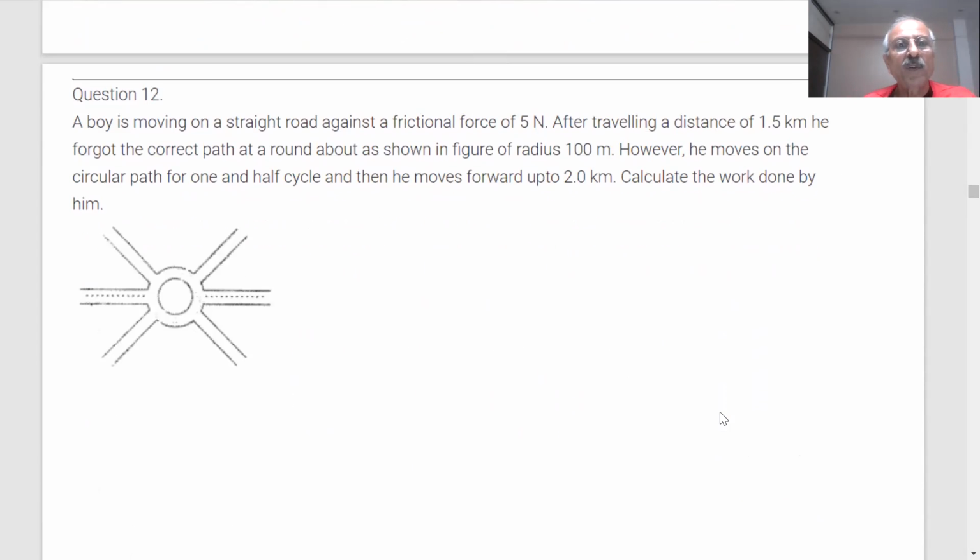A body is moving on a straight road against a frictional force of 5 newton. ठीक है? After traveling a distance of 1.5 kilometer, he forgot the correct path at a roundabout as shown in the figure, of radius 100 meter. However, he moves on the circular path for 1.5 cycle. When he moves forward up to 2 kilometer, calculate the work done by him.